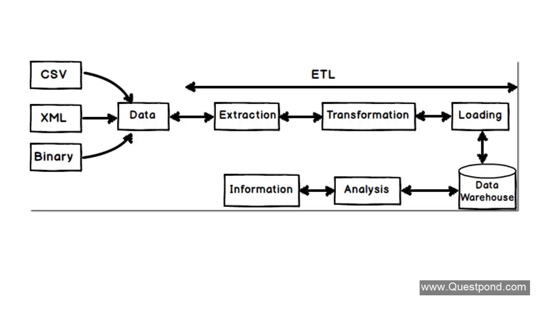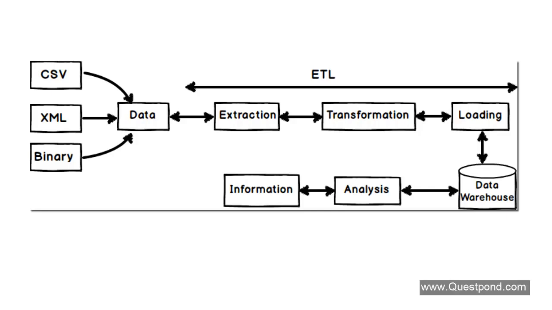The second process involves transformation. Transformation means if you look at the data sources, they have different data types. For example, one of the data sources may denote male as M and female as F. And in some other data source, they are saying male as 1 and female as 0, right?